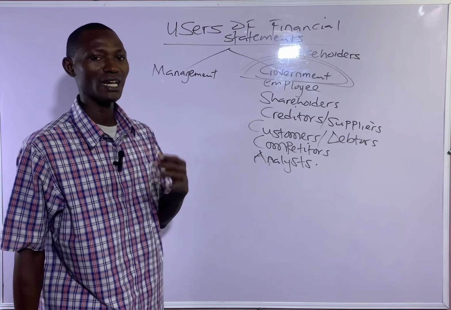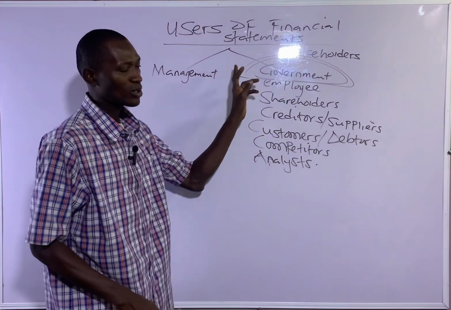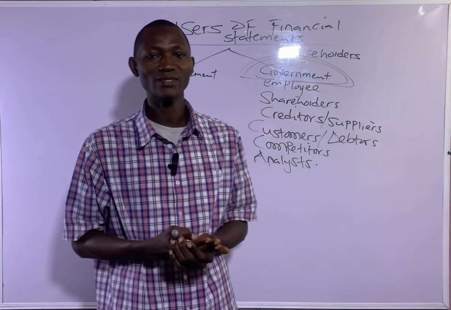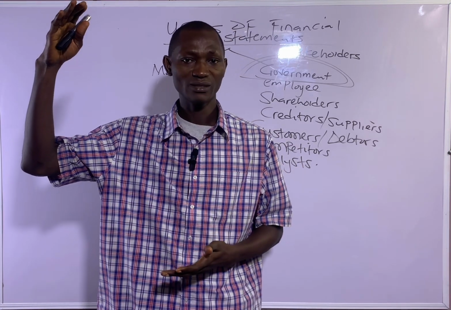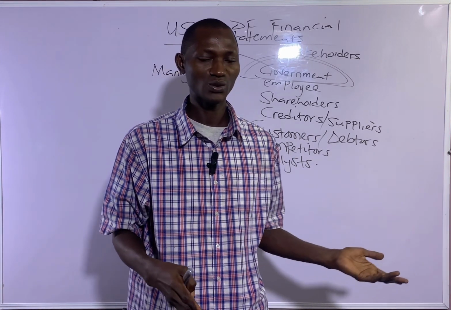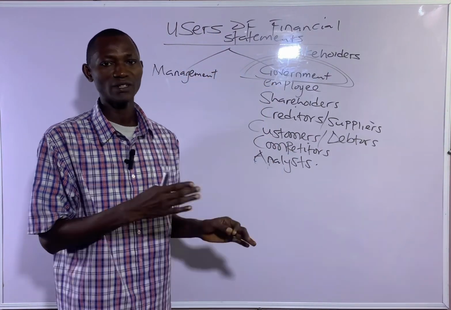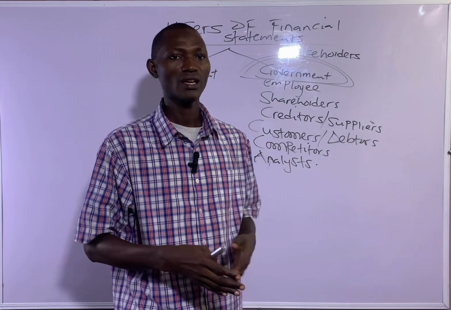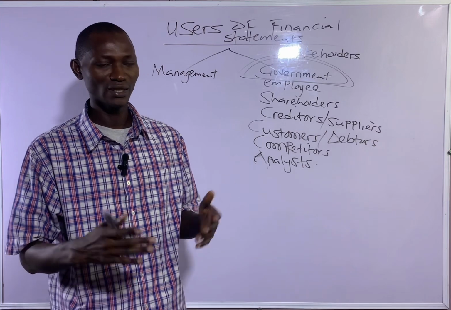So government is an entity that provides an enabling environment for business to operate. But governments make use of the financial statement through some of its agents. Agents like the Federal Inland Revenue Service, that's at the federal government level. At the state, we have State Inland Revenue Service. Then we have the local councils that collect tax on behalf of the local government. Let's focus on the federal government, that's the Federal Inland Revenue Service, FIRS. Then we also have CAC, that's Corporate Affairs Commission. They are also one of the agents of government. We have the Federal Office of Statistics and so on and so forth.